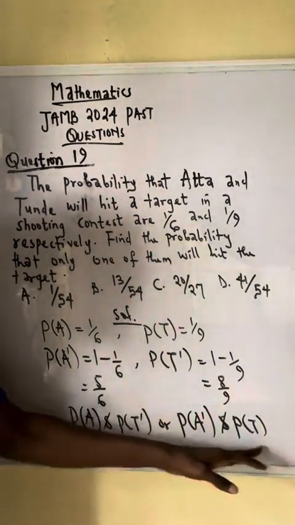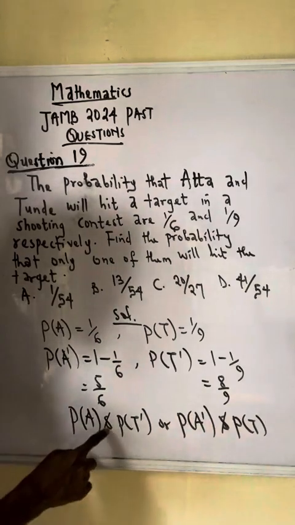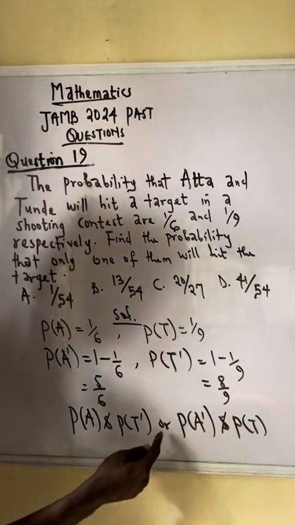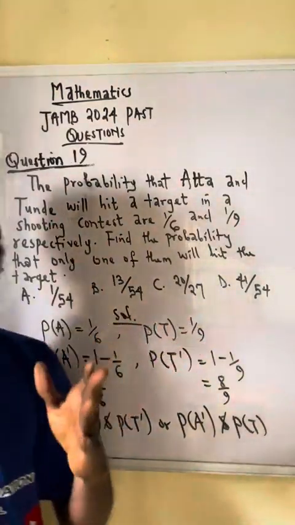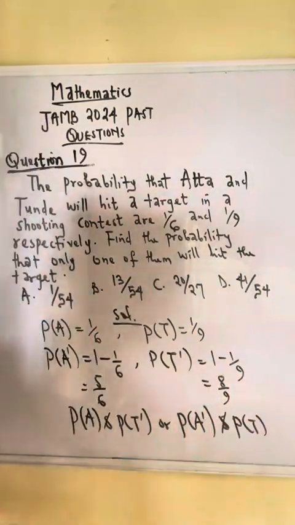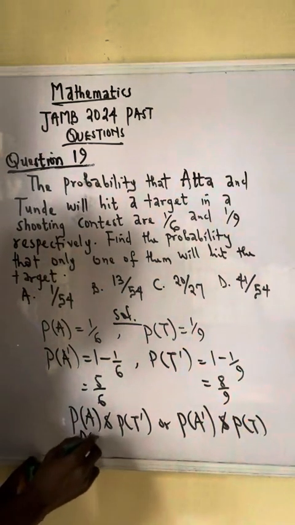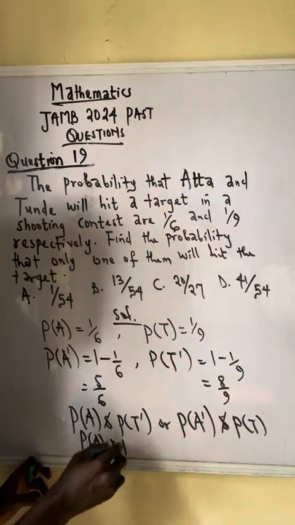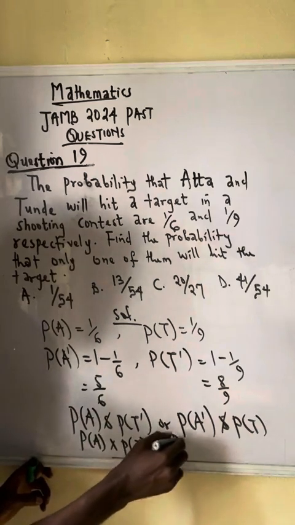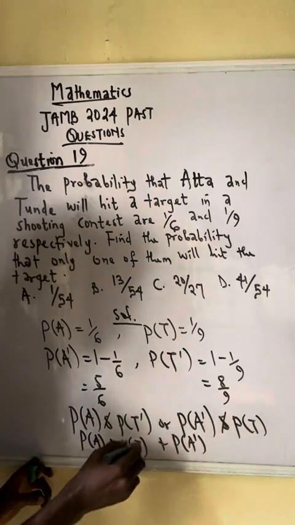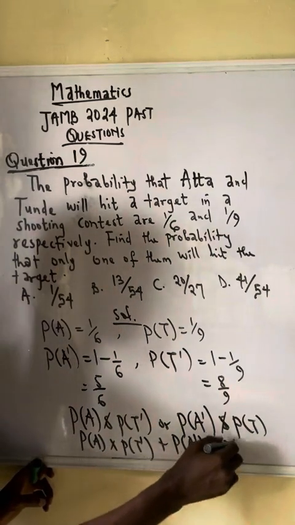So this is English. We now need to transform it to mathematics. Anywhere you see and, you put multiplication. And anywhere you see or, you put addition. So that's the addition and multiplication rule in probability. So here, I will have P of A times P of T prime, plus, since or is plus, P of A prime times P of T.